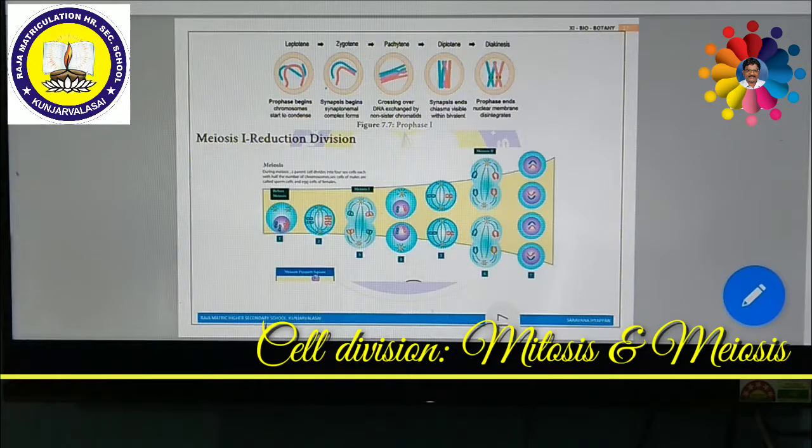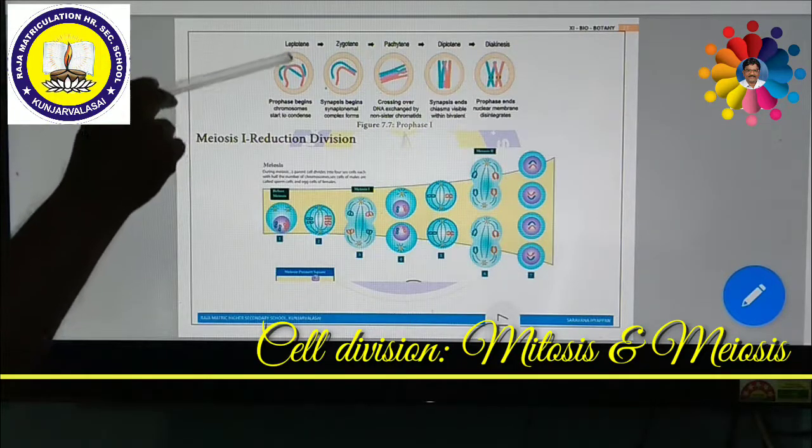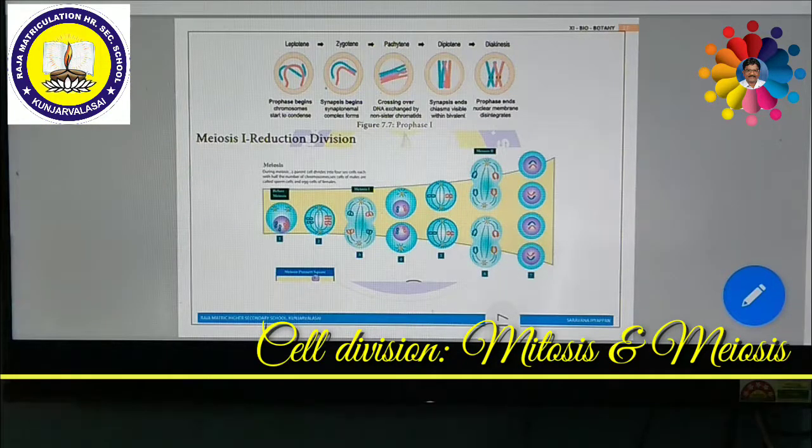During this leptotene, the nucleolus present inside the nucleus is going to disappear. In the meantime, the nuclear membrane is going to disappear. The thread-like chromatin material present around the nucleolus condenses to form chromosomes. So during this leptotene, the chromatin materials are condensed to form what do you call?